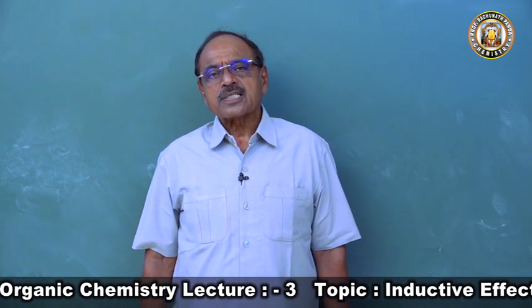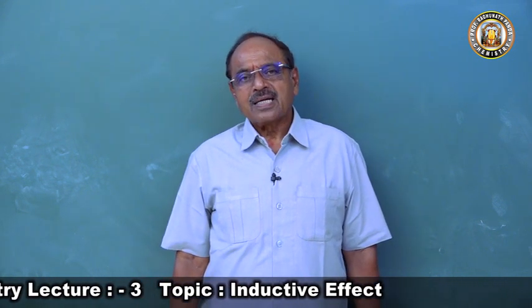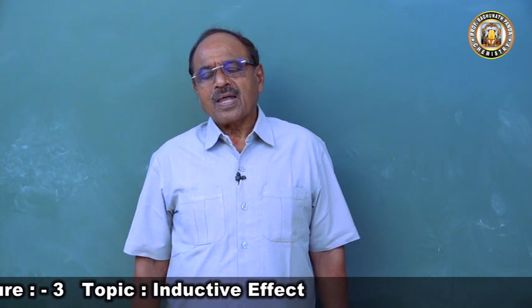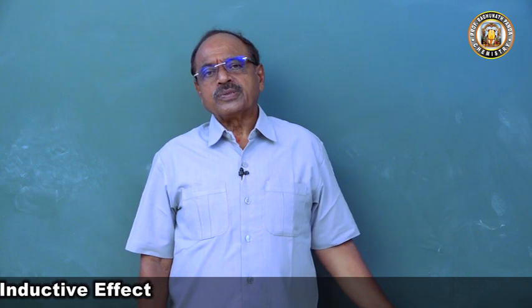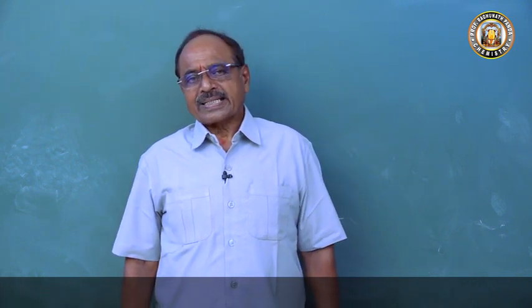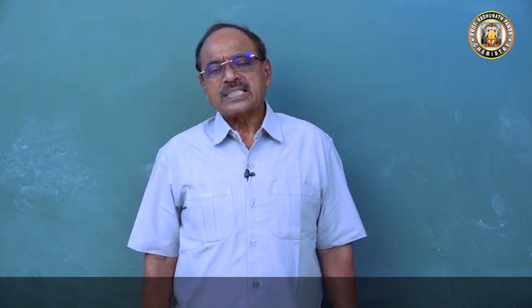where displacement of the electron cloud takes place either away from the carbon or toward the carbon when the carbon atom is bonded to an electron attracting group or electron releasing group respectively. When the carbon atom in a molecule is covalently bonded to an electron attracting group, it causes the minus I effect due to permanent polarization of the electron cloud away from carbon.